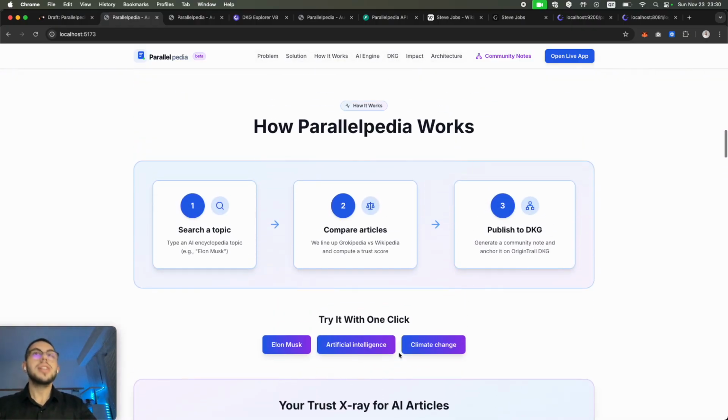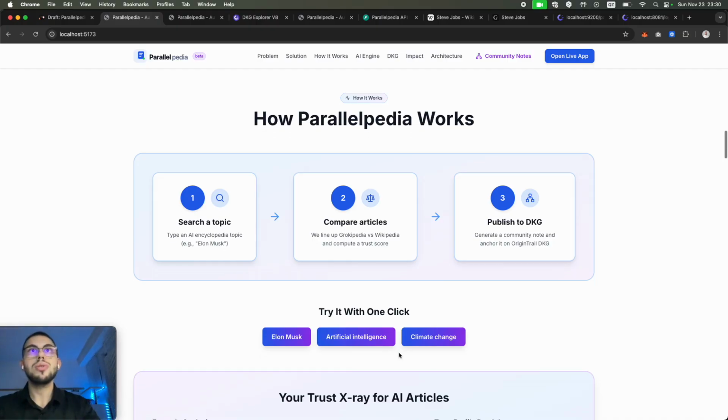How does it work? Very simple. You can search a topic, compare it, and then publish it to the DKG.